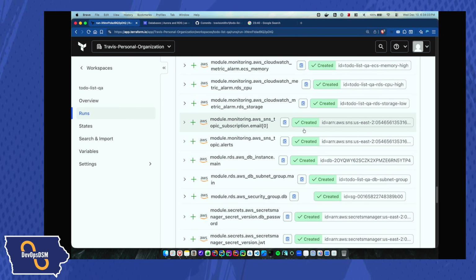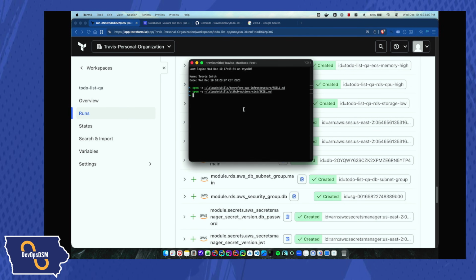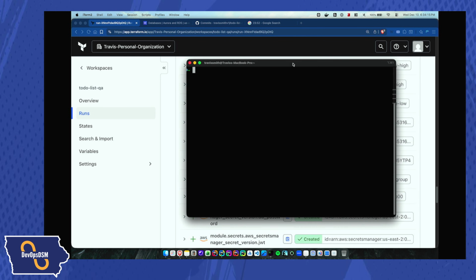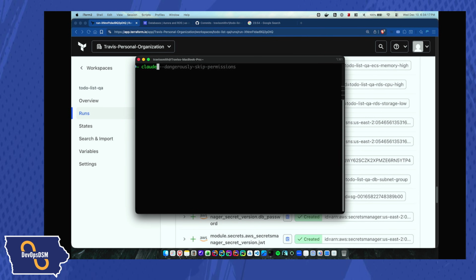One thing I do want to mention is that when I'm using Claude, I do something that's a little bit different than other people. Let me make this bigger here. When I'm using Claude, I start it up using this command right here. It is dangerously skip permissions, which sounds really bad. But here's what I'll say. It is not as bad as it sounds.